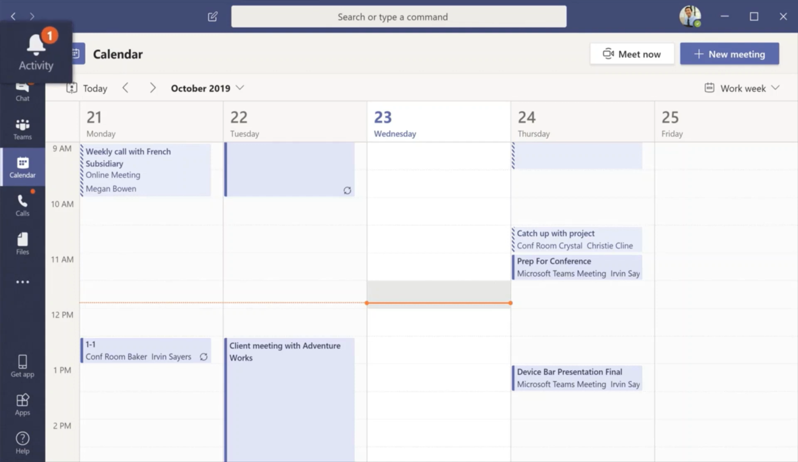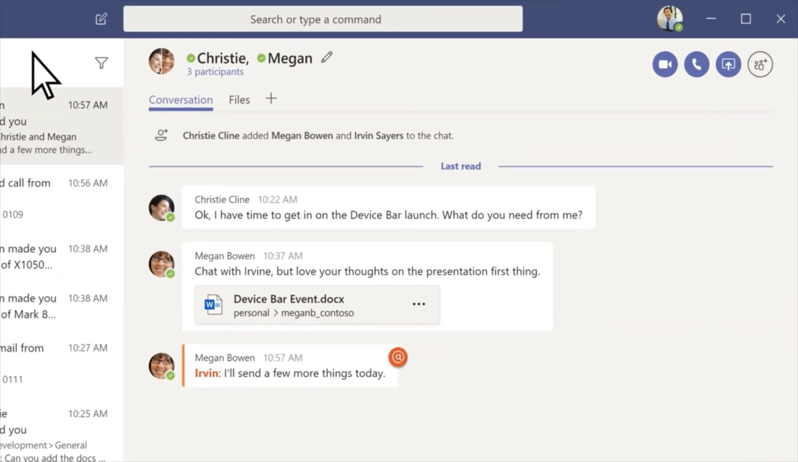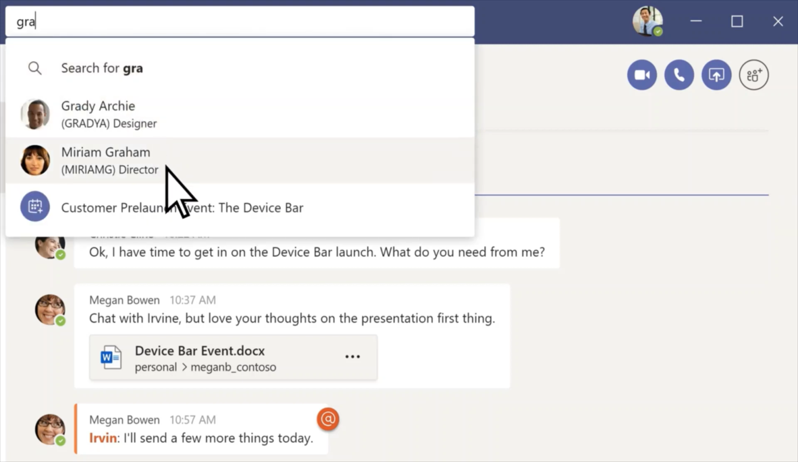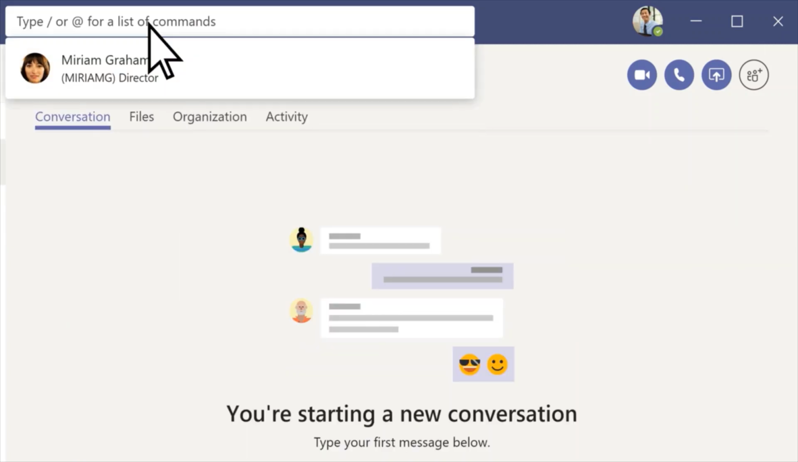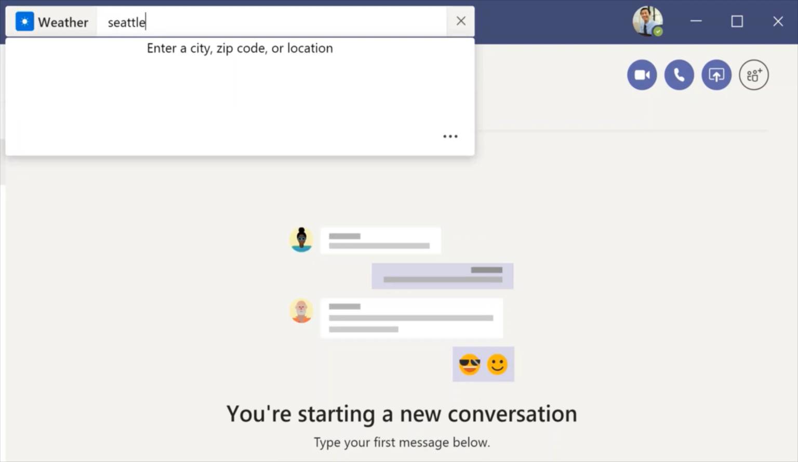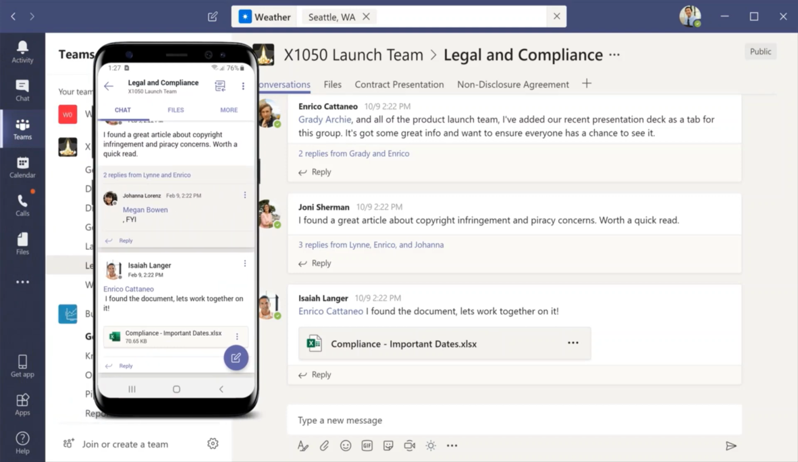Go to Activity for a view that lets you catch up on all your unread messages, @mentions, replies, voicemails, and more. And use the command box to search for specific items or people, take quick actions, and launch apps. No matter where you are in Teams, the command box is right here for you. You can download the mobile app so you're in sync when you're on the go.